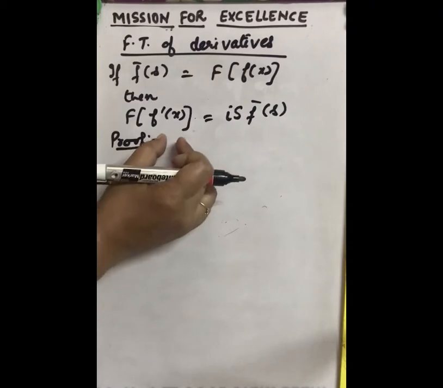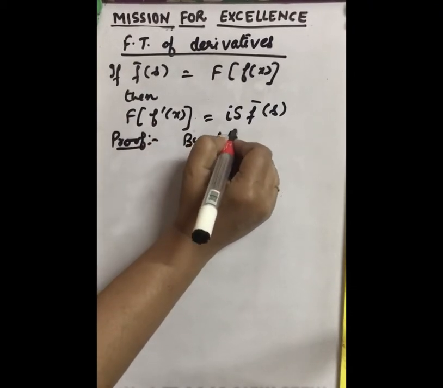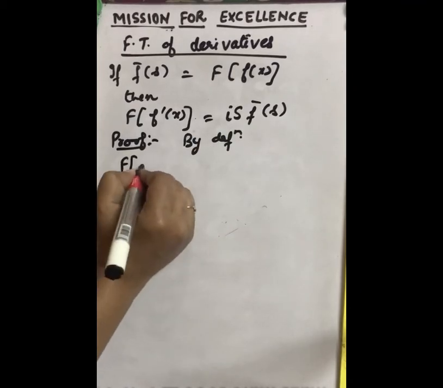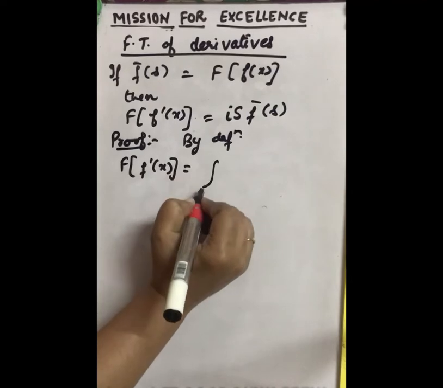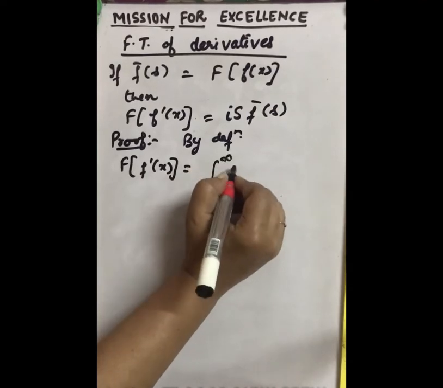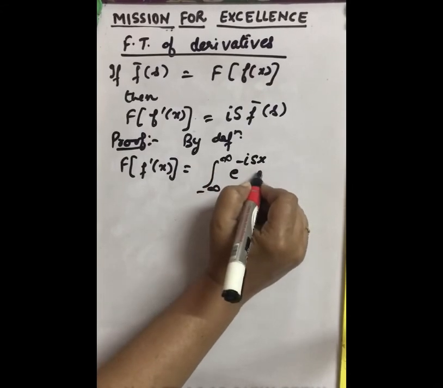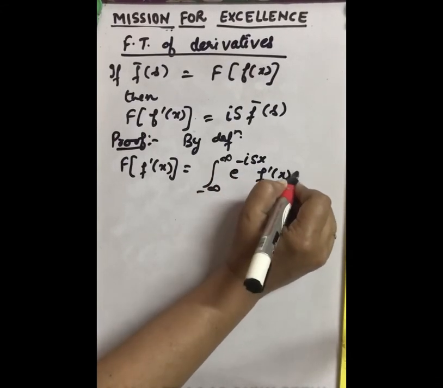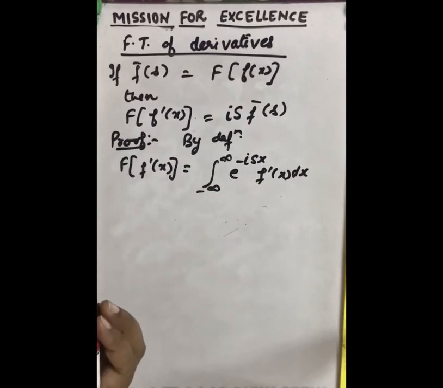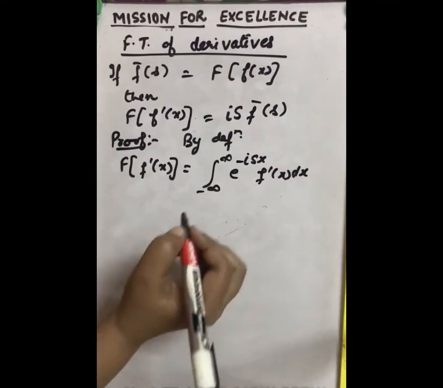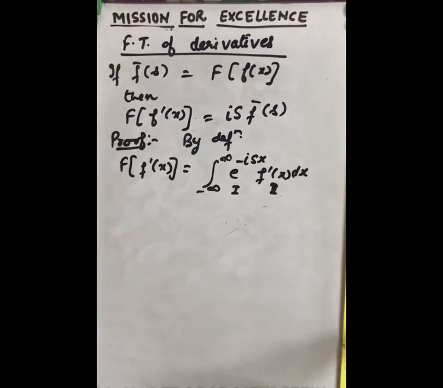Again we will apply the main definition of the Fourier transform. By definition, the Fourier transform of f dash x will be equal to the integral from minus infinity to infinity of e raised to power minus iota sx f dash x dx. So now let us integrate it by parts.